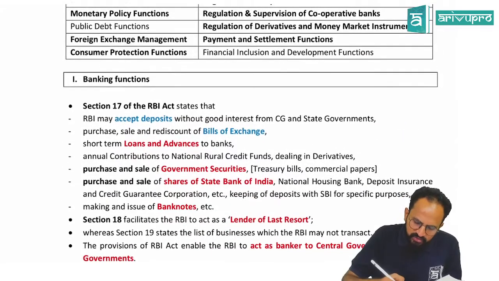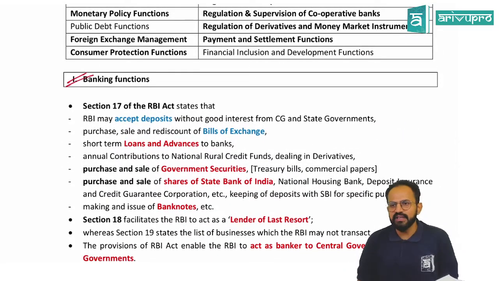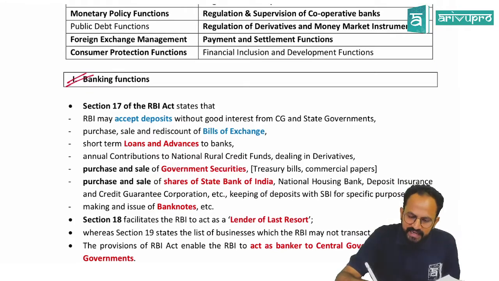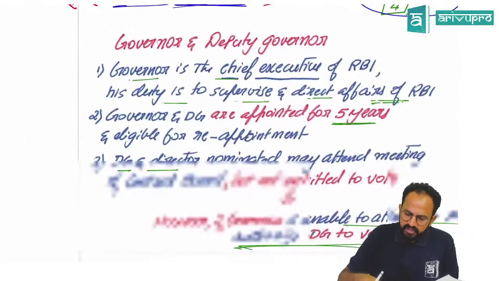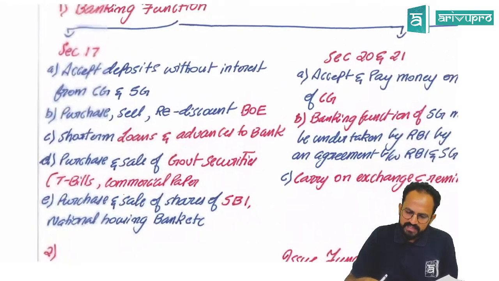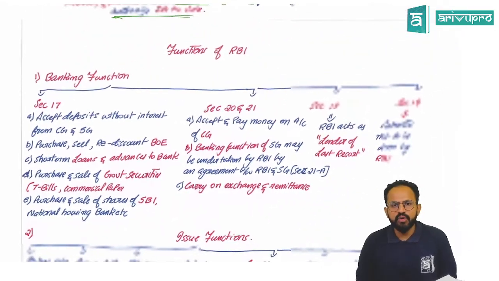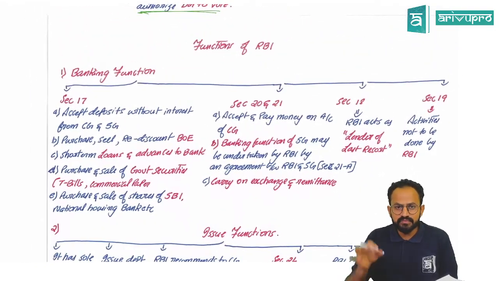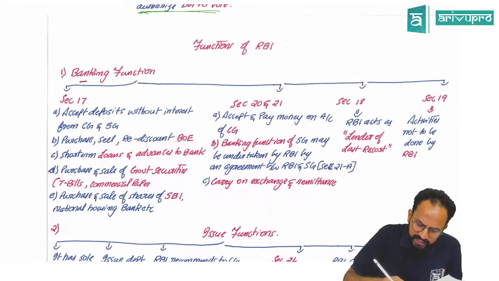Okay, sir. So the first function is banking function. Obviously, sir, this is our main thing. Reserve Bank is also like a bank only. Yes, sir, it is also like a bank. How exactly does this operate, sir? Sir, Reserve Bank as a bank has certain banking functions. So how does this operate? So functions of RBI, banking functions.